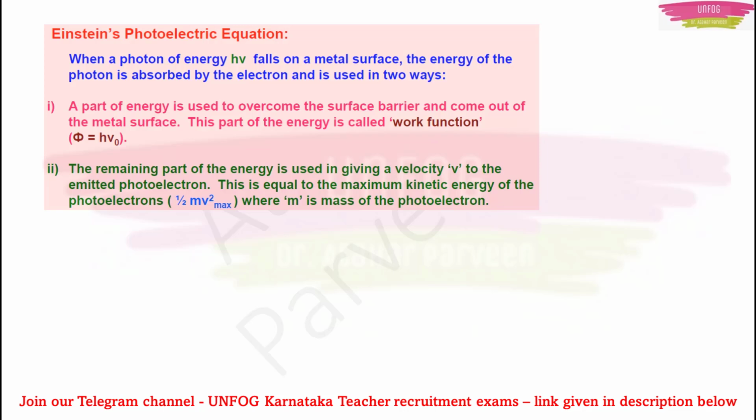One part of the energy is used to overcome the surface barrier. It will be used to come out of the metal surface. This energy we call the work function. This is also E equals h nu only, but we are giving it the symbol phi naught, right? So for frequency nu we will write nu naught. E equals h nu naught. Then the remaining energy is used in giving velocity to the emitted photoelectron.